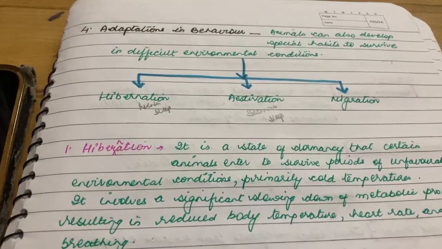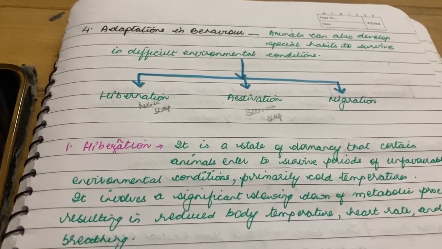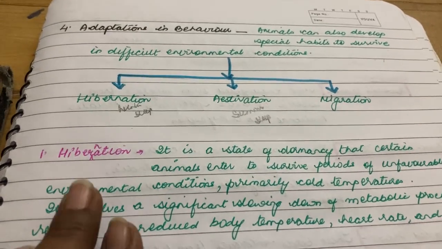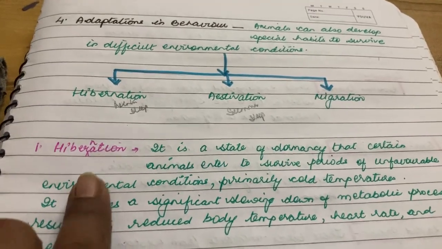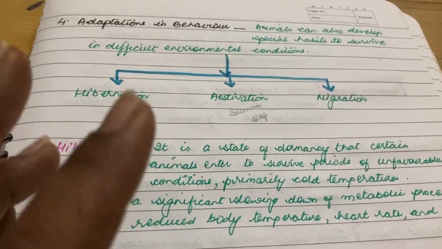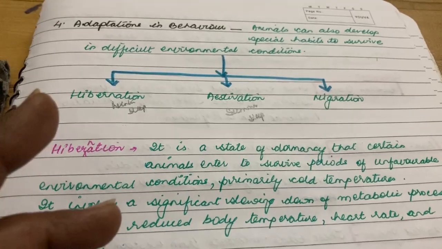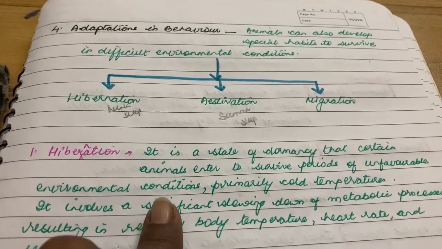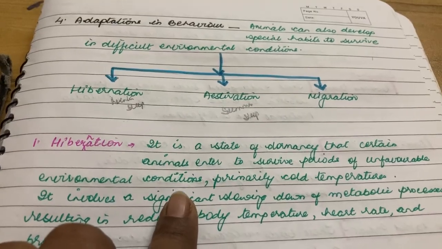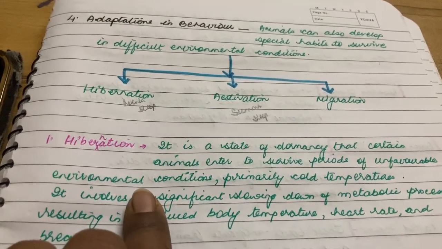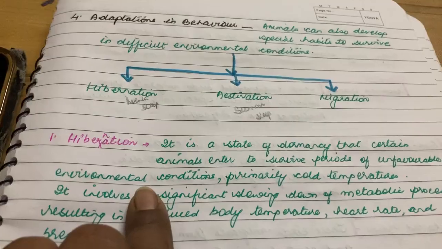Today we will take a note and see examples of these animals. So what is hibernation? It is a state of dormancy, meaning inactivity, wherein the animals don't do any activity, that certain animals enter to survive periods of unfavorable weather conditions, primarily cold temperature.